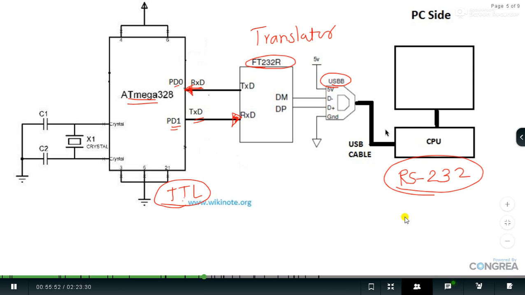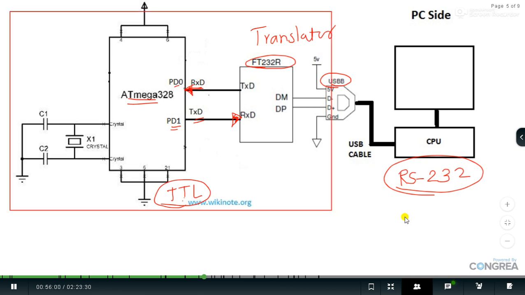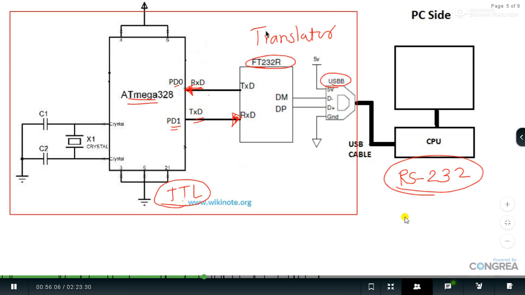In order to have the interface, now keep in mind, if you look at the Arduino board, the entire Arduino board has this much on a single board. See, this blue rectangle which I have drawn right now, everything is present on a single board. And this is a separate section, the PC, sorry, the display and CPU are a different part.